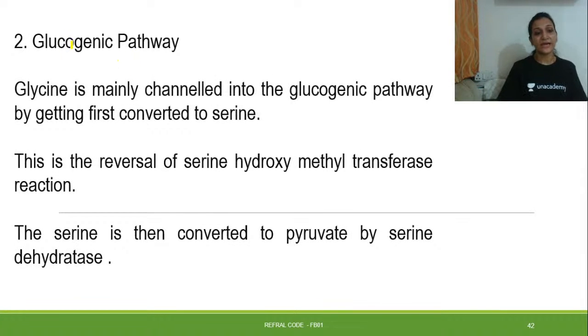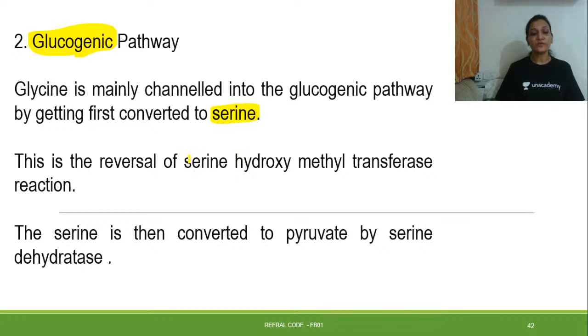Then another thing that we are saying is that it's a glucogenic amino acid, and tryptophan was our glucogenic as well as ketogenic amino acid. Here it is glucogenic. So how is it entering the glucogenic pathway? Glycine is mainly channeled into the glucogenic pathway by first getting converted to serine. It will first be converted into serine and then it will enter the glucogenic pathway.